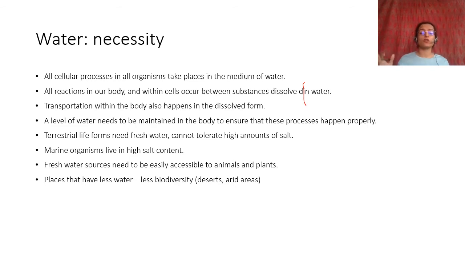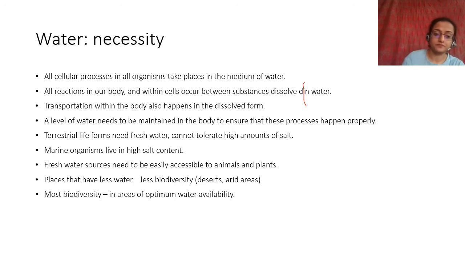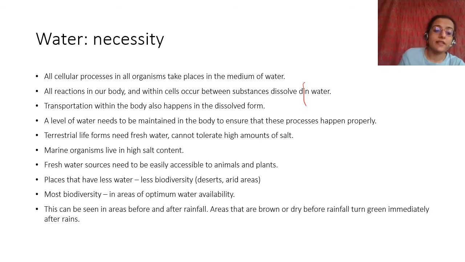If you have too much water, like marshes, then again biodiversity decreases. But if you have optimum water, like the tropical rainforest, then there is high biodiversity. Most biodiversity is in areas of optimum water availability. And this can also be seen especially after rainfall.